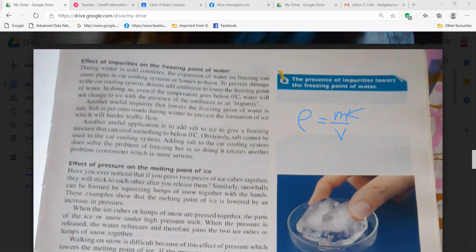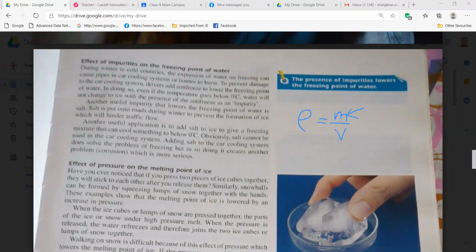Salt is put onto roads during winter to prevent the formation of ice, which will hinder traffic flow. Another useful application is to add salt to ice to give a freezing mixture that can cool something to below 0 degrees Celsius. Obviously, salt cannot be used in the car cooling system.